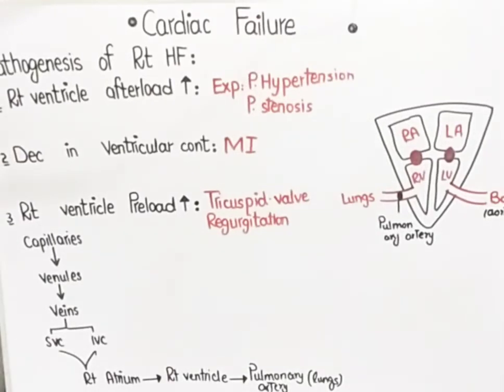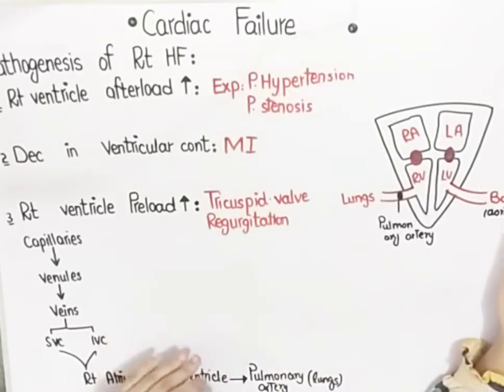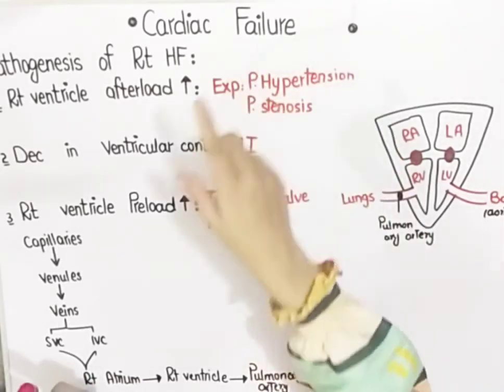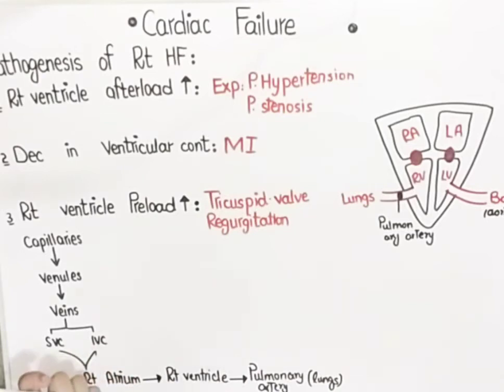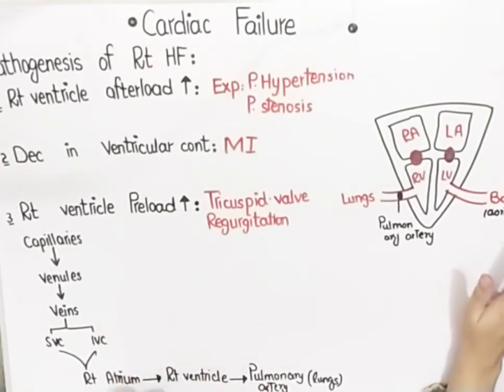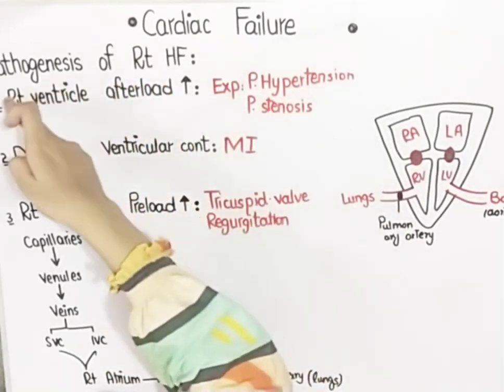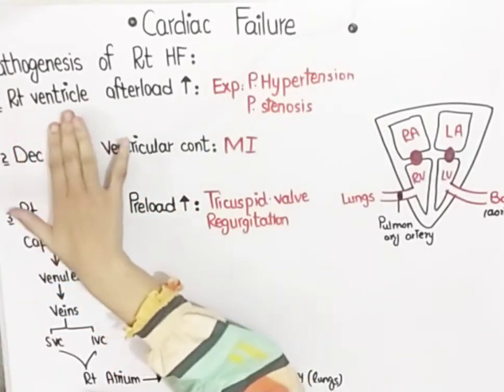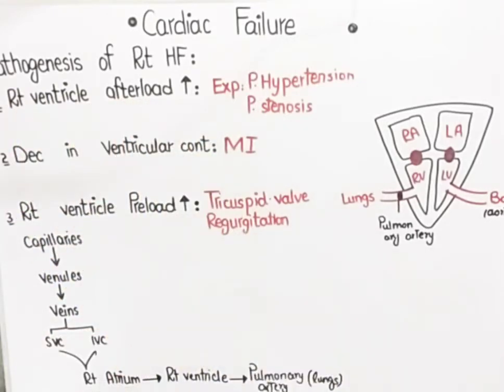Okay students, now we are going to study the pathogenesis of right-sided heart failure. Means what are the possible causes or the diseases which ultimately lead to cardiac failure. As I told you earlier, cardiac failure is a syndrome, so there must be a disease which is causing it. So there are many causes of right-sided heart failure, but we are going to discuss only the important ones. The first cause of right-sided heart failure is that right ventricular afterload is increased.